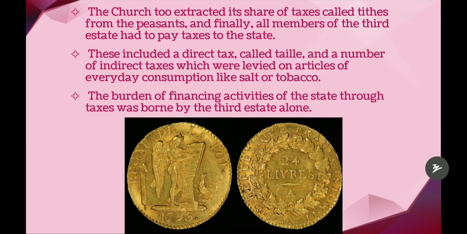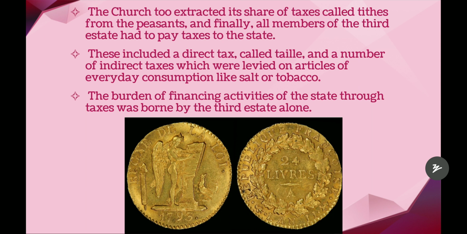So the burden of financing the activities of the state through taxes was borne by the third estate alone. The taille tax, tithe tax, and the state tax, whatever they should pay to the state, were also paid by them. And also feudal taxes given by the nobles, tithe taxes given by the church, direct taxes, and also indirect taxes on salt or tobacco. All this burden was given to whom? Third estate people. So here, as you can see, also the livres, right?